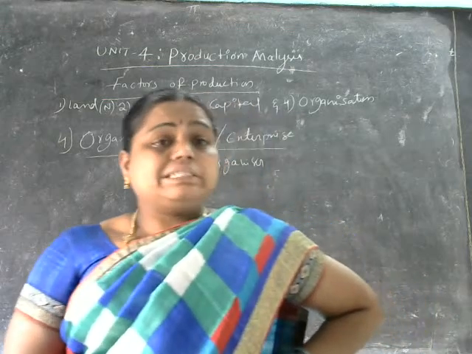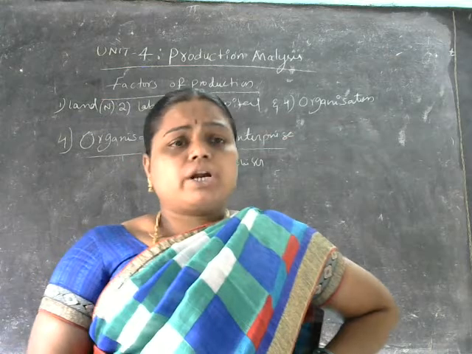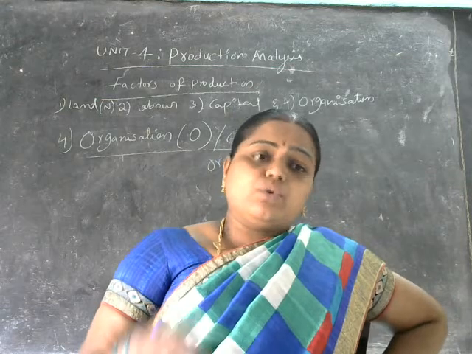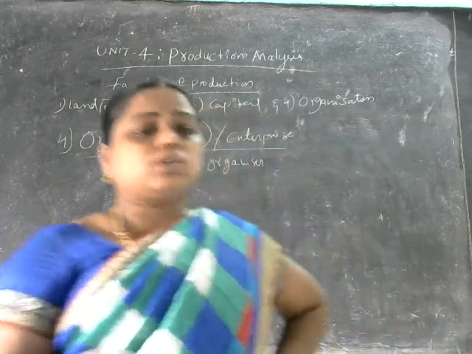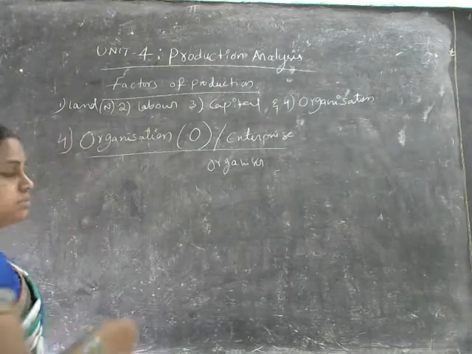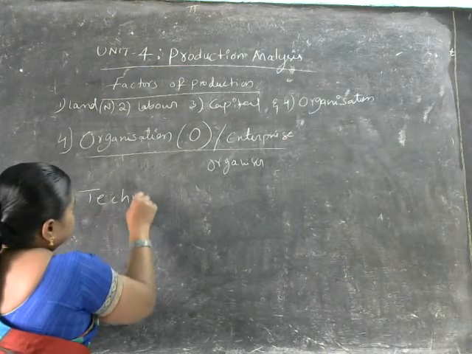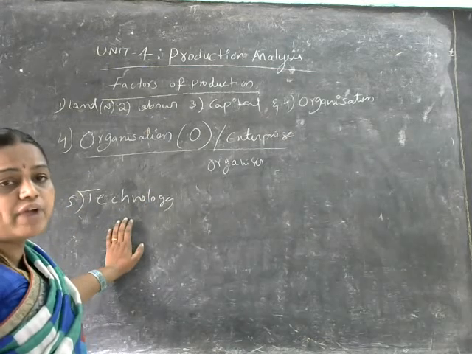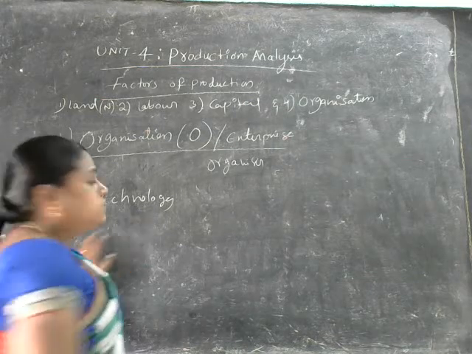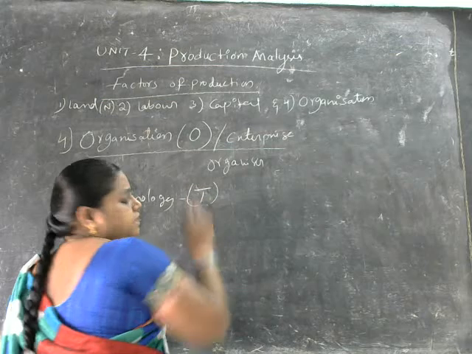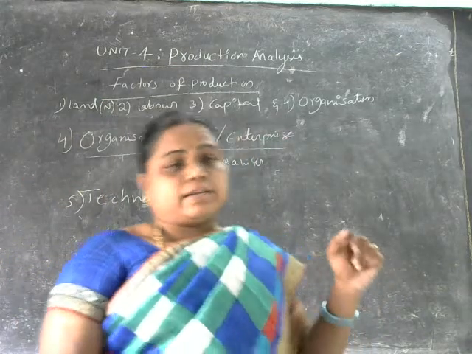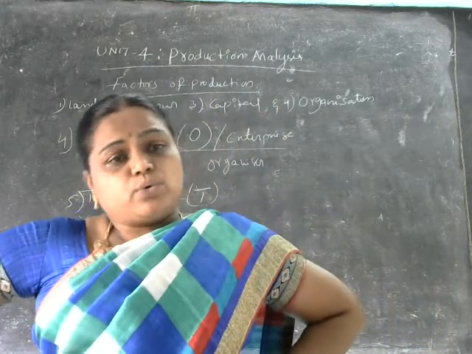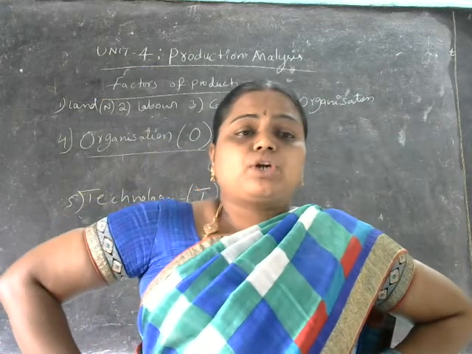And the last one. In modern days we are using technology. Previously we worked with human efforts only. Now, along with human efforts, we are also using technology. That is also one of the factors of production. This is the fifth factor of production. Technology is denoted with the capital T here. So along with human efforts, we also use this other factor of production, technology.